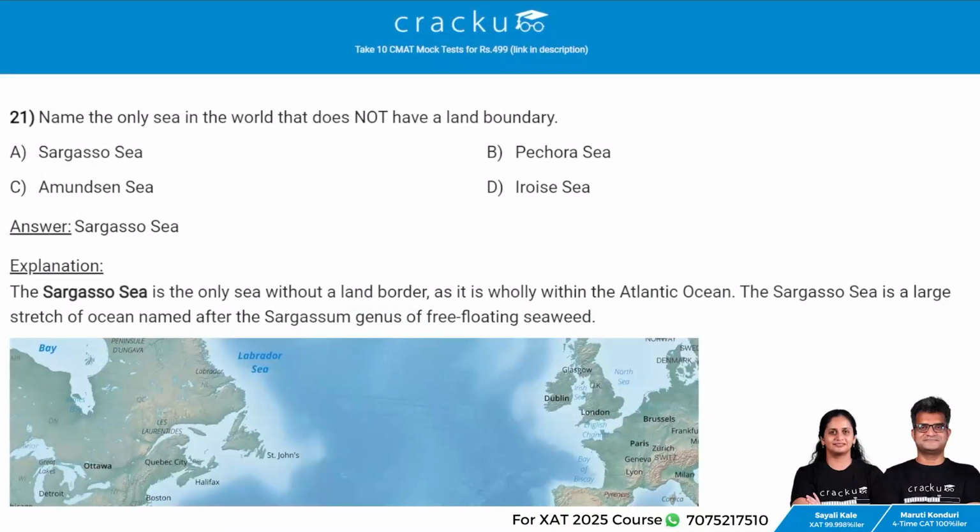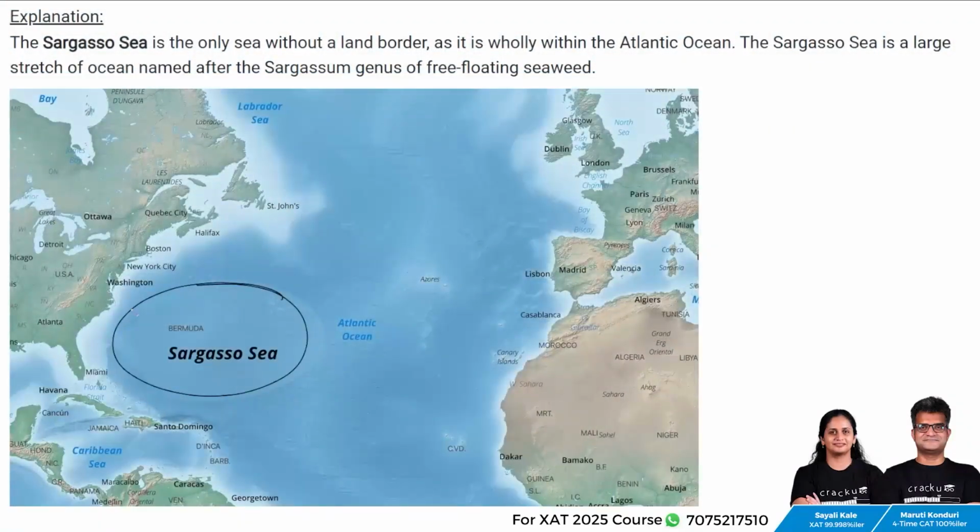Next question. Name the only sea in the world that does not have a land boundary. The answer is Sargasso Sea. The Sargasso Sea is the only sea without a land border as it is wholly within the Atlantic Ocean. The Sargasso Sea is a large stretch of ocean named after the Sargassum genus of free-floating seaweed.